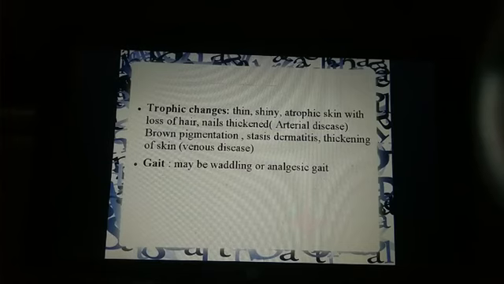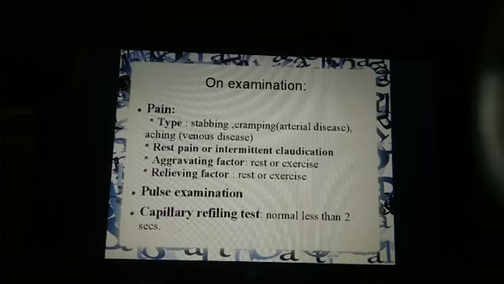Gait, it may be waddling or antalgic gait, right? Because there is pain. Next is examination. What do you examine in the patient? First is pain. What is the type of pain? There will be stabbing, cramping type of pain in arterial disease, while there is aching type of pain in venous disease. Then, when does the pain occur: rest pain, or intermittent claudication.